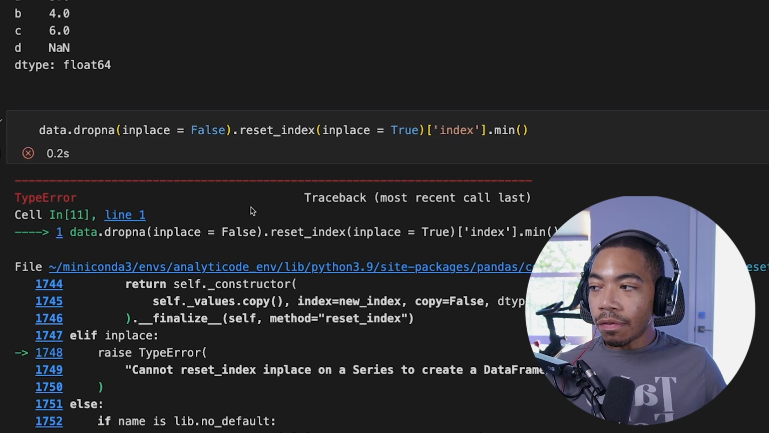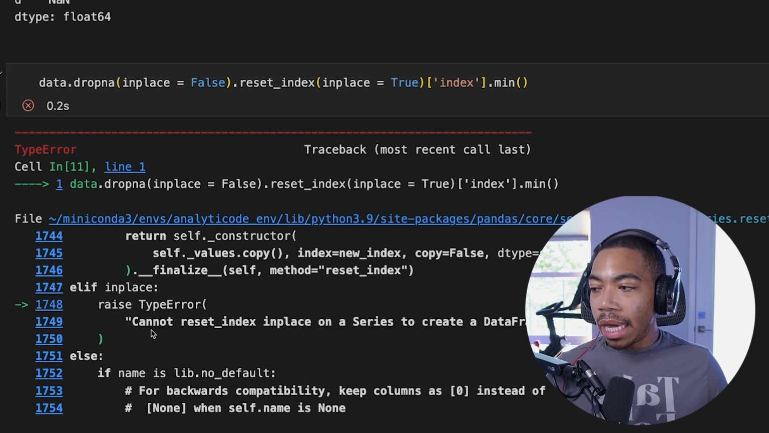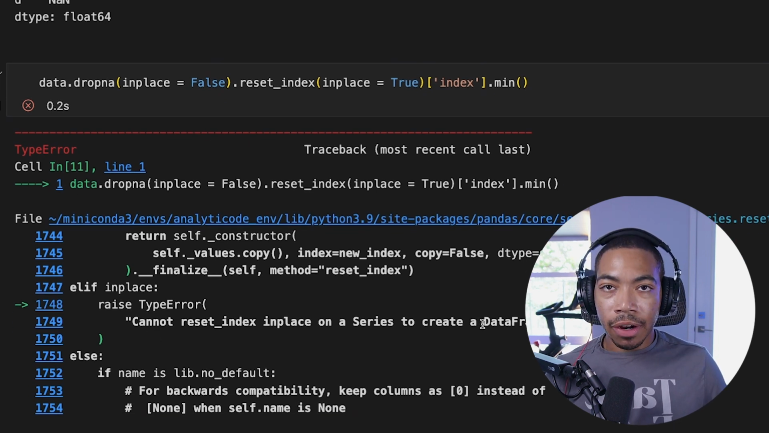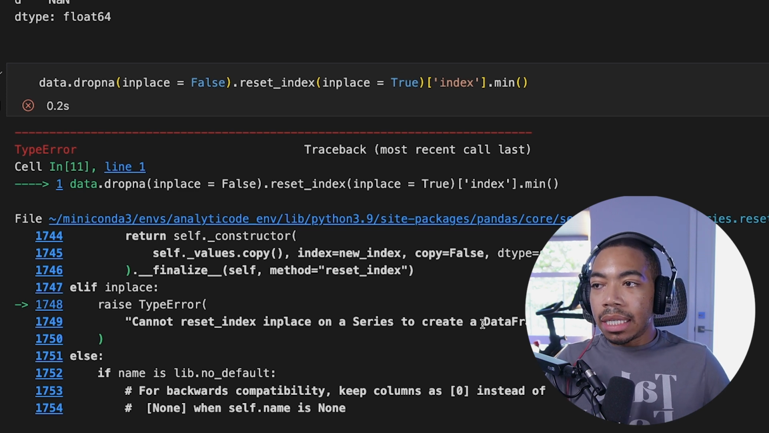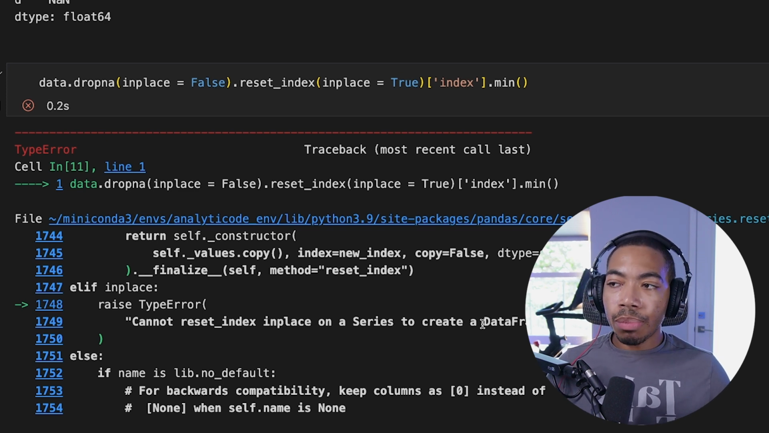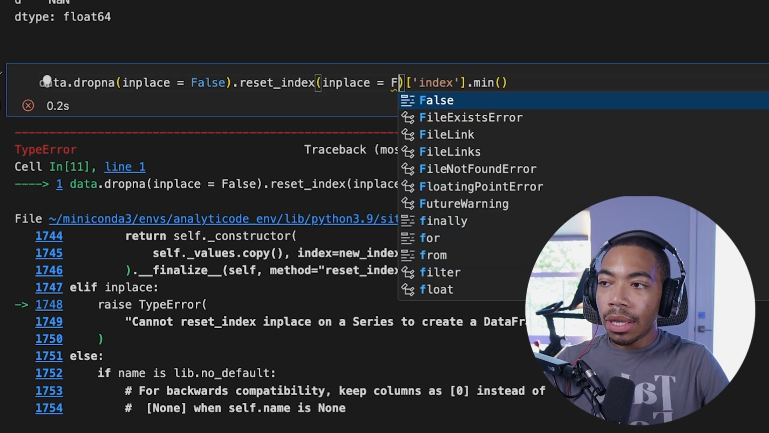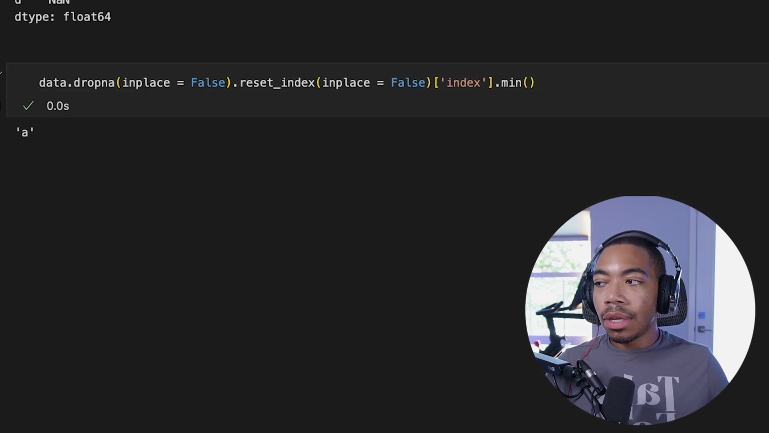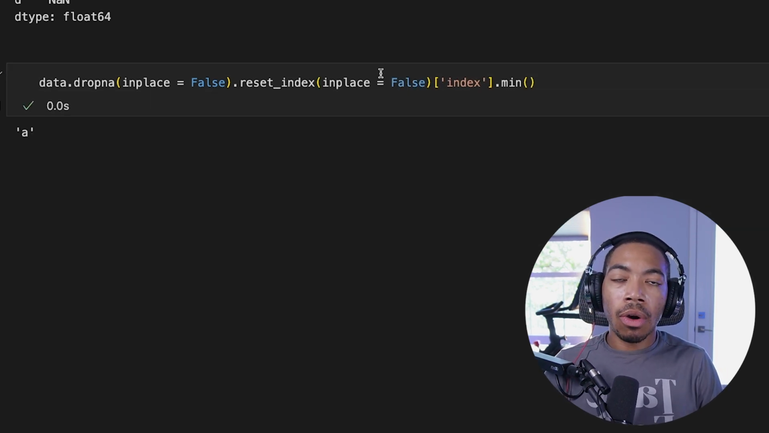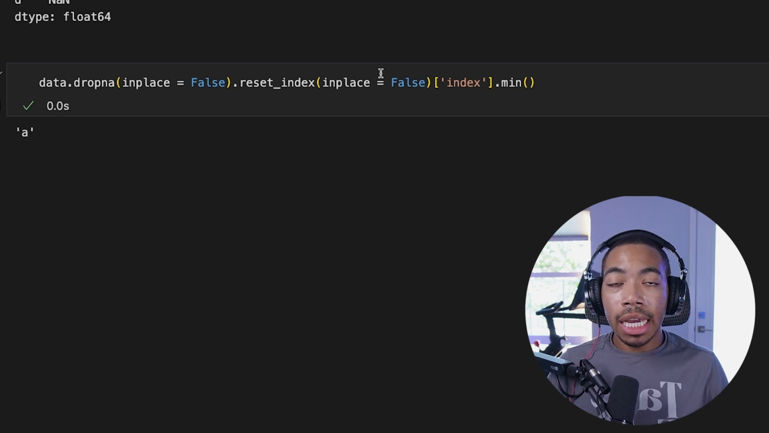And now I get a different error, a TypeError, and it says it cannot reset index in place on a Series to create a DataFrame. And in reality, this seems somewhat inconsistent. It seems like we should be able to perform this method chaining, but because of this inplace argument, it can cause us significant issues and hinder our ability to do our data analysis, especially if you're a beginner.